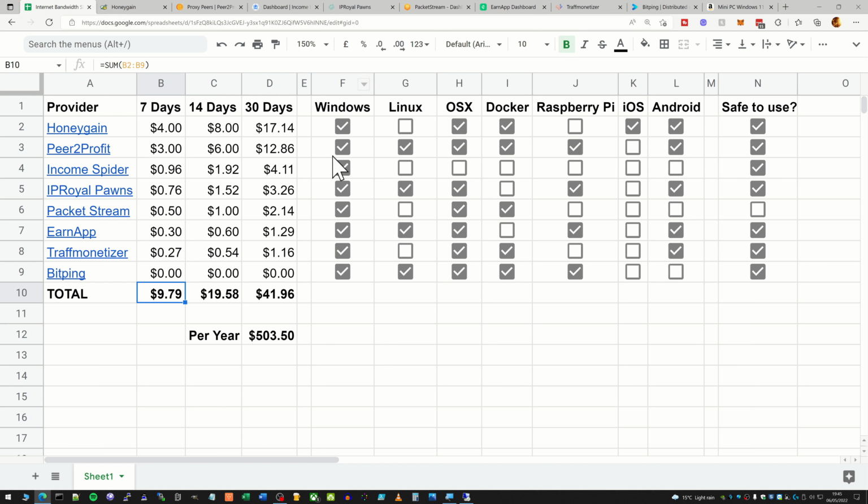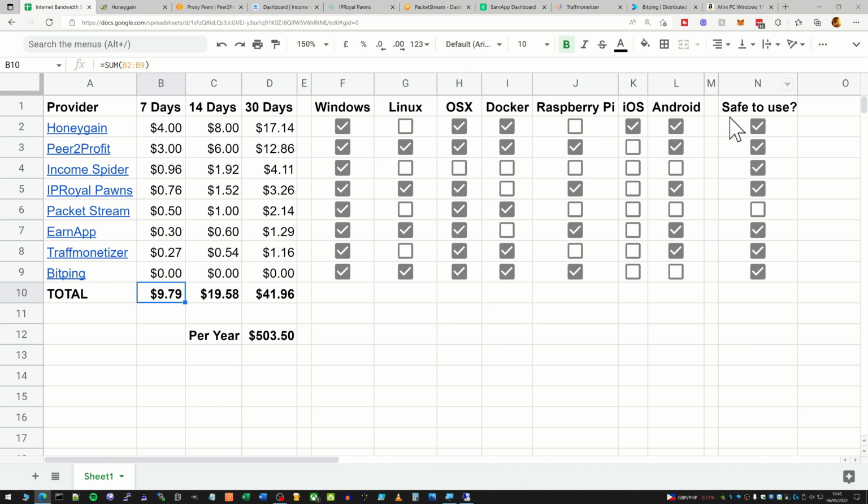So what I've also done here is put in some checkboxes so you can see whether this is going to be compatible with your system. Most people will be happy to see that all of them are compatible with Windows. Most of them are actually compatible with Mac as well. So apart from Income Spider here, you can get all of them on the Mac. And we've even got a few here available to run on a Raspberry Pi natively, and you can run some in a Docker container. iOS only has one app available, sadly, which is Honeygain. Android has most of them as well, but there's a few missing off here.